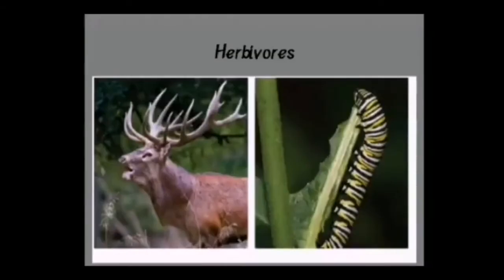Now start with the herbivores. As you can guess from the name herbs, they are the animals who are plant eaters, whose primary food source is plants. It includes vertebrates like deer and some birds, as well as invertebrate herbivores such as crickets and caterpillars.